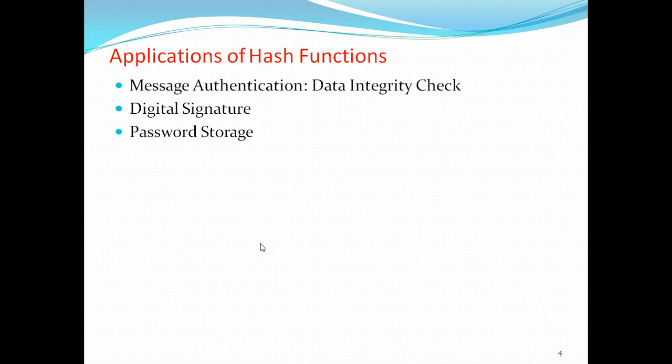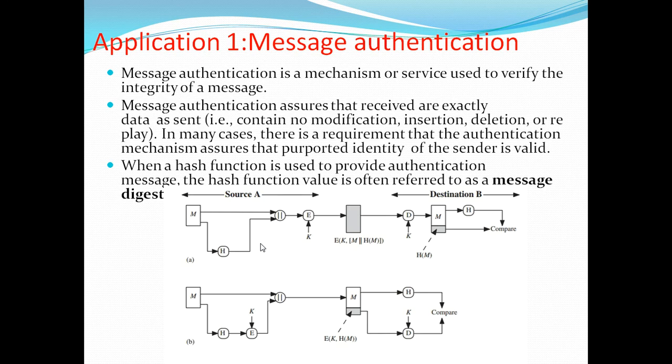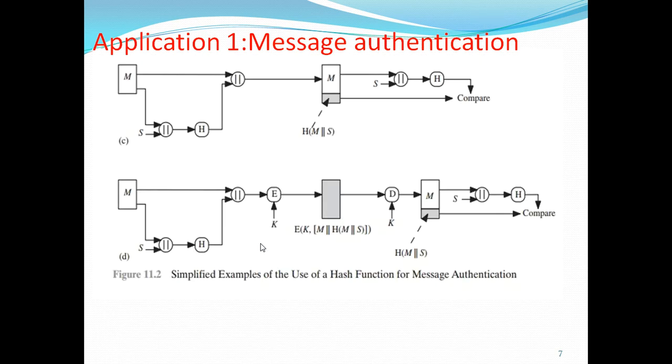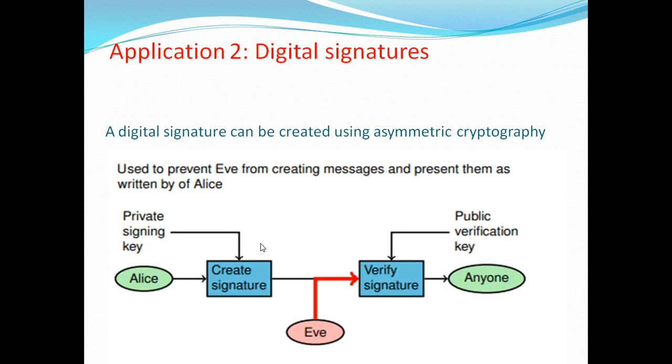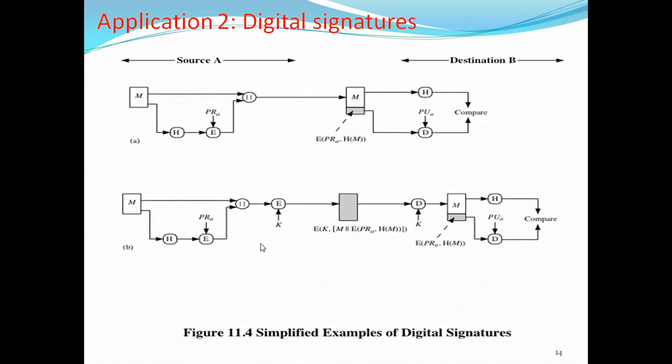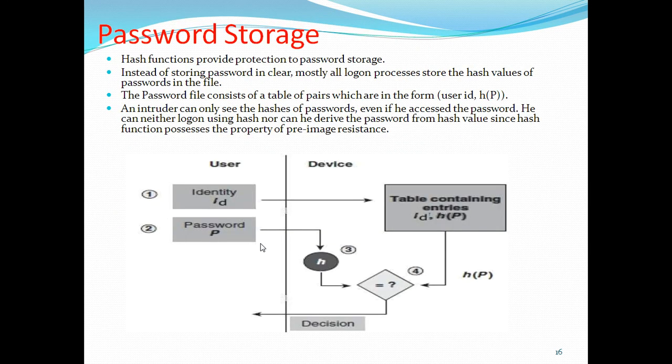So what are the places where we can use hash functions? Message authentication, with examples and figures. Next, the digital signature with figures, and how to verify the signature. Next, password storage. You can remember these three applications of hash functions with at least one or two diagrams for each one, so then it is easy to write and easy to explain. Okay, this is about applications.